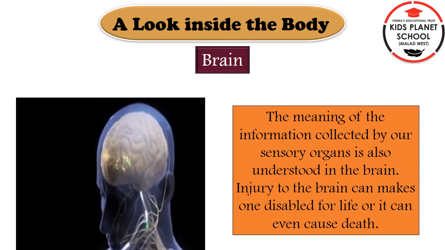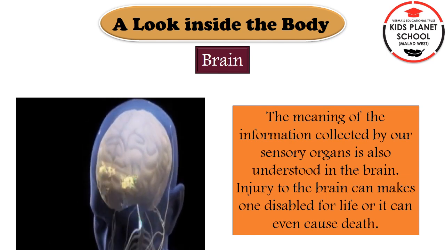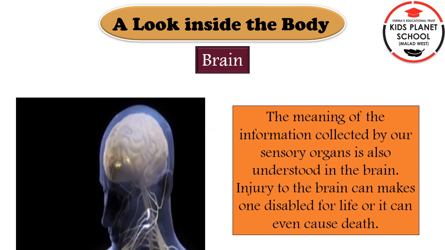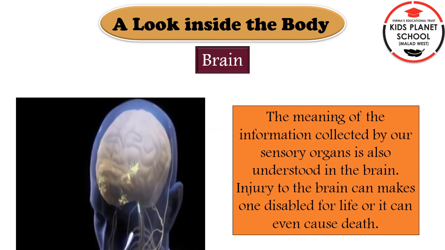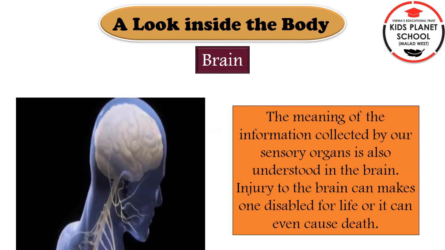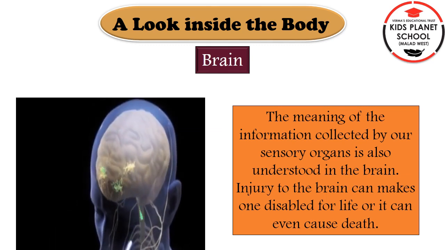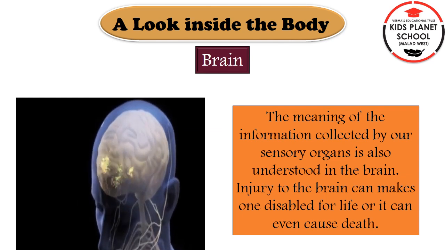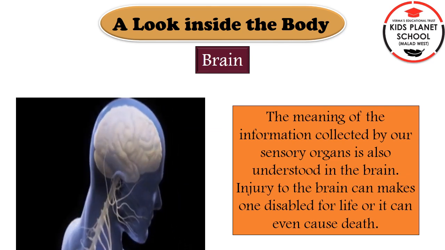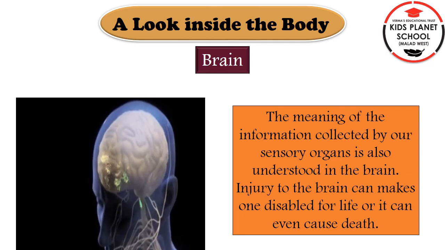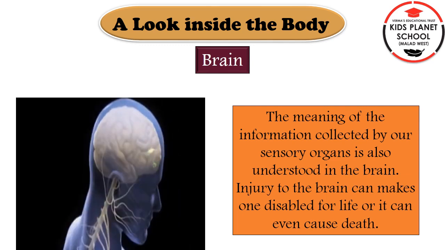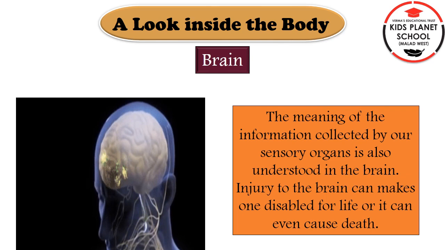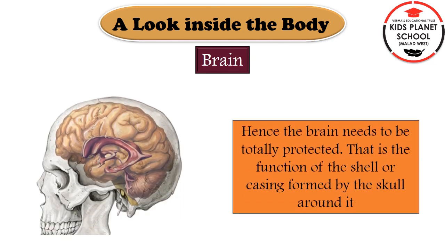If the brain is hurt or if there is any injury to the brain, if the brain is damaged in any way, then one can become disabled. Our actions and words will not match. We will not be able to perform any function properly or understand anything properly. Major damage to the brain can also cause death. So children, brain is very important and it needs to be protected totally.